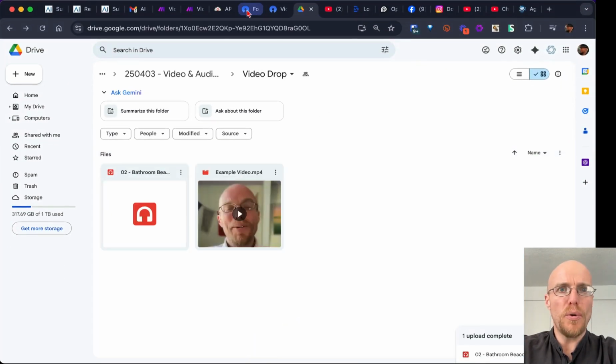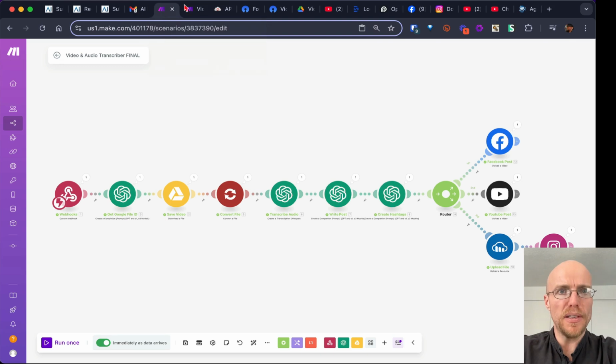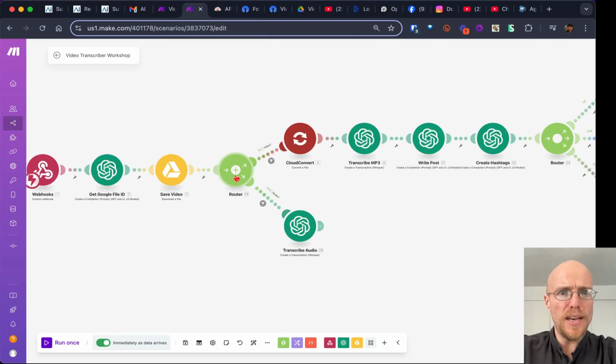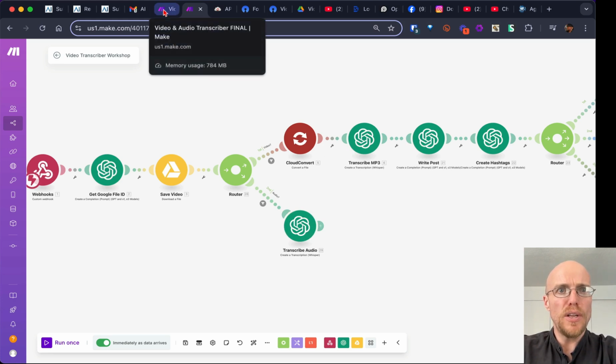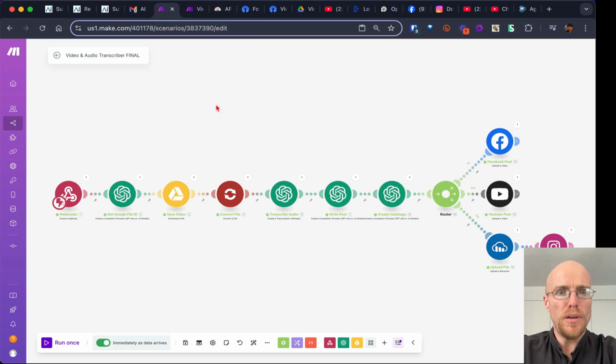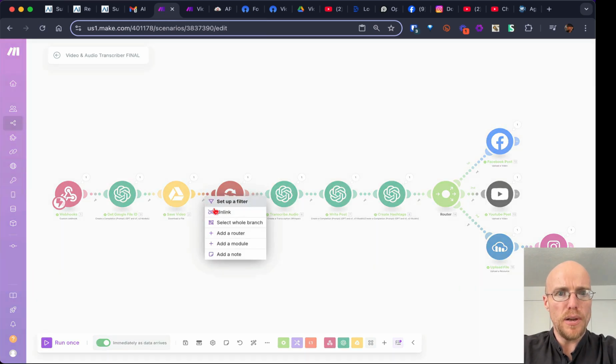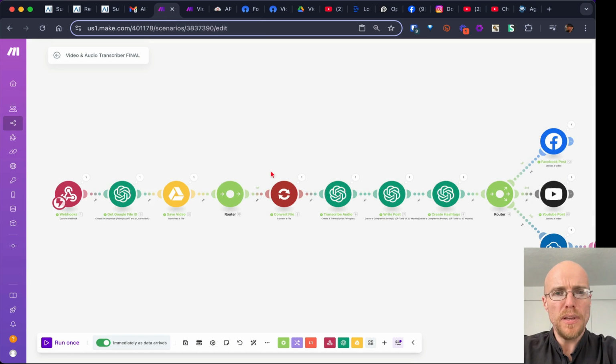So while that's uploading, I'll walk you through this last couple of things. So we've got this, again, another router. And this is cool because if it's not video, we don't need it to go down this conversion path. If it's audio, we can just go straight to transcription. All right, so let's take a look. Let's see if we can make this work. We go into our automation, go add a router. It's going down that way. But we got to make sure it only goes down that way if it's a video.